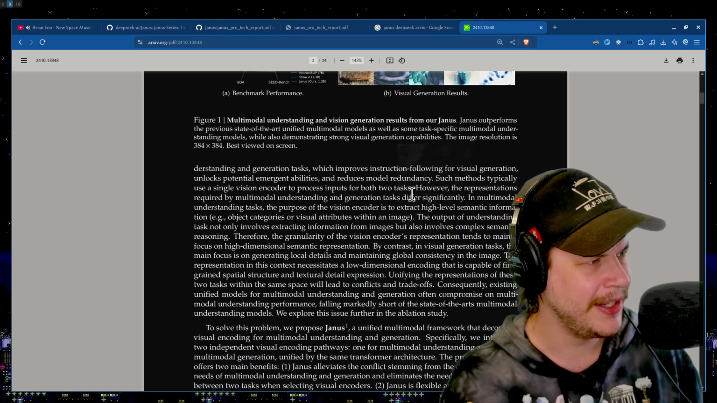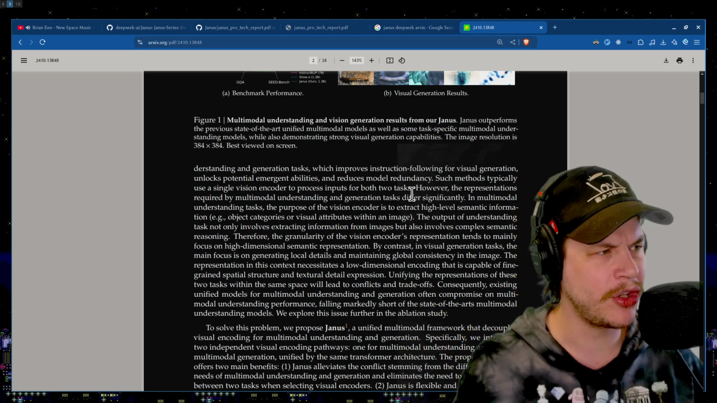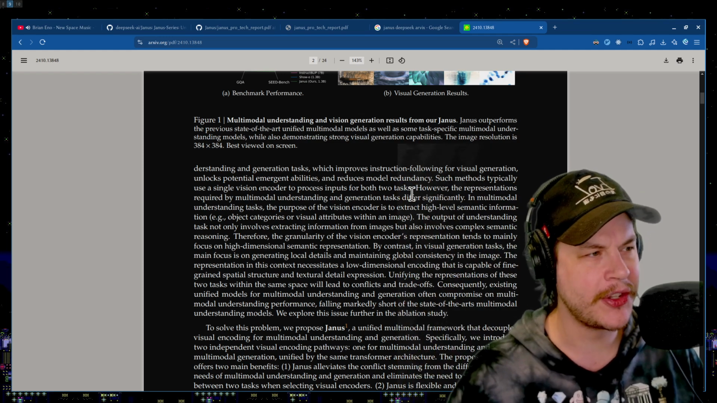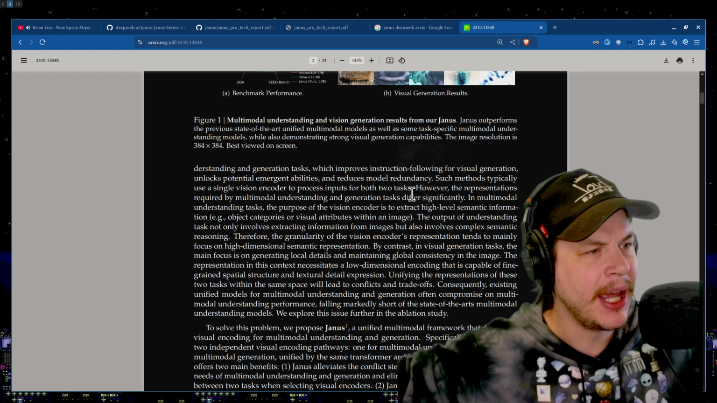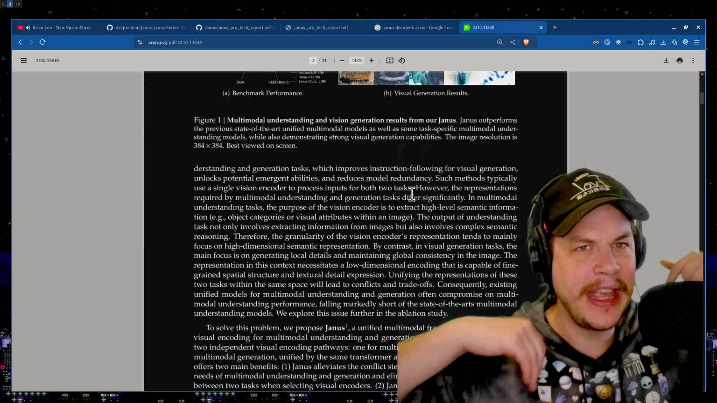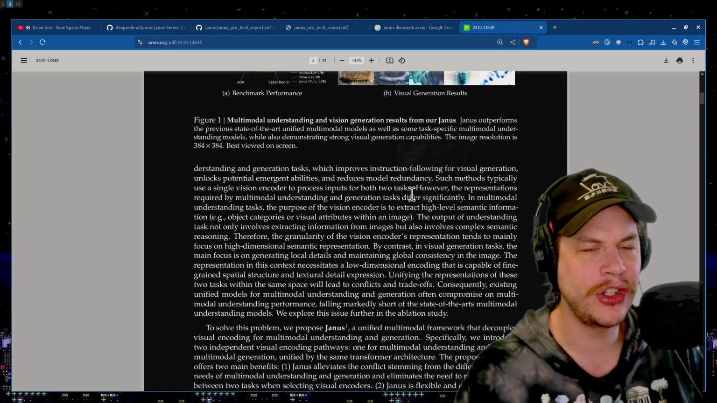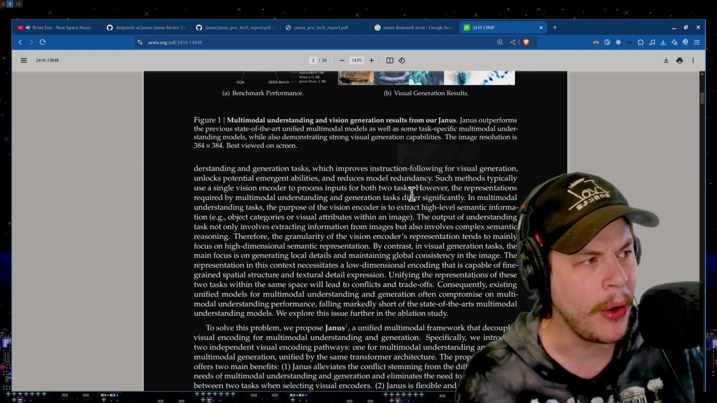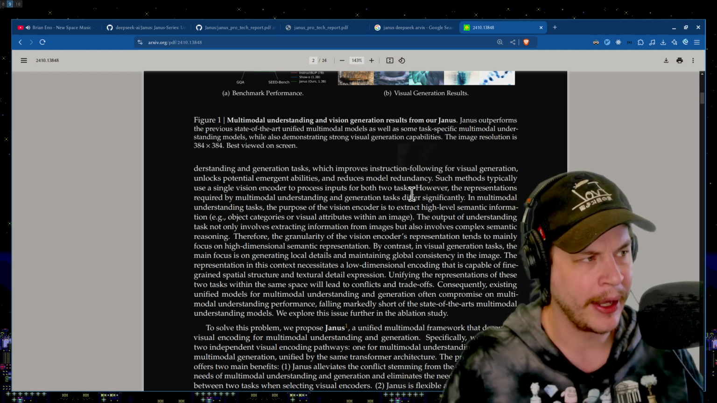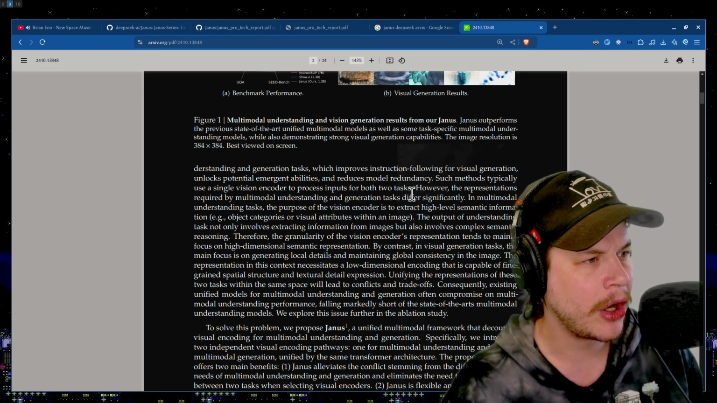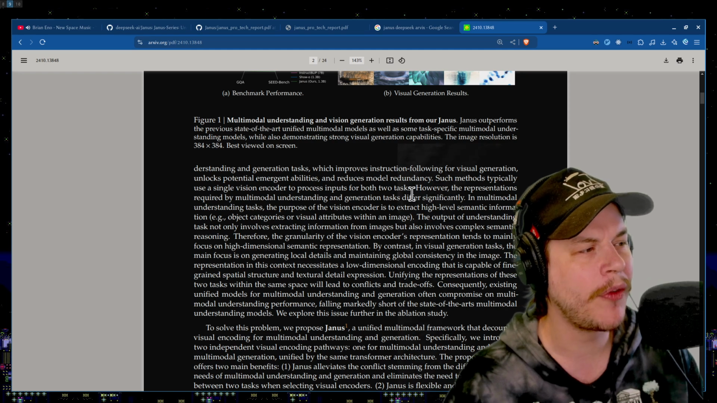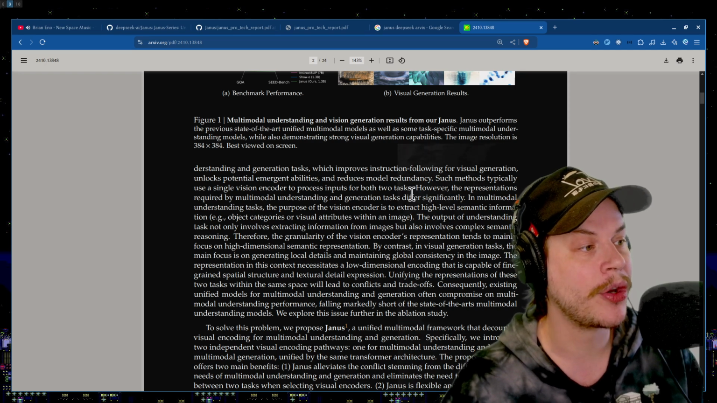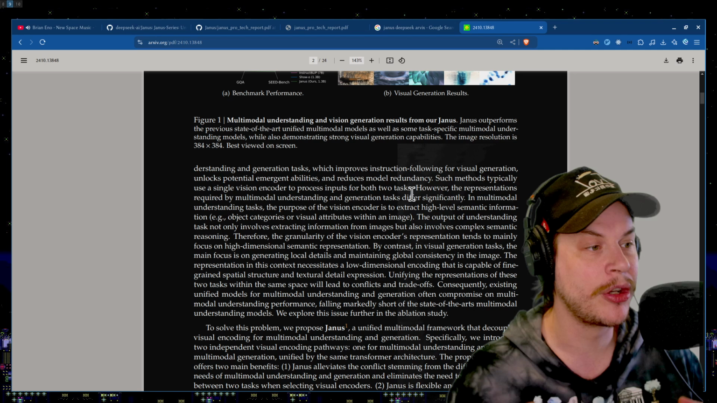They're significantly different. In multimodal understanding tasks, the purpose of the vision encoder is to extract high-level semantic information. So we want to actually know what this thing looks like. We need high-level semantic information: object categories and visual attributes within the image. How do all these little pixels actually relate to each other? How do we actually know that it's a wine glass sitting on a table inside of a well-lit room? You can't look at an individual pixel and know that. You've got to start grasping the whole thing. Now, the output of understanding tasks not only involves extracting information from images, but also complex semantic reasoning. Therefore, the granularity of a vision encoder's representation tends to mainly focus on high-dimensional semantic representation.